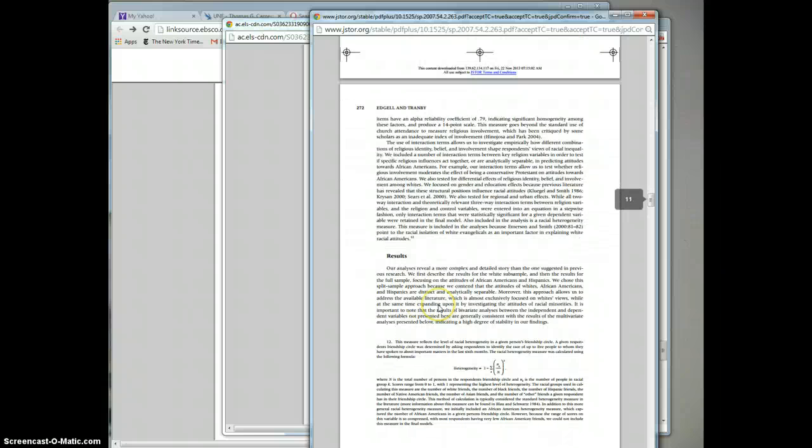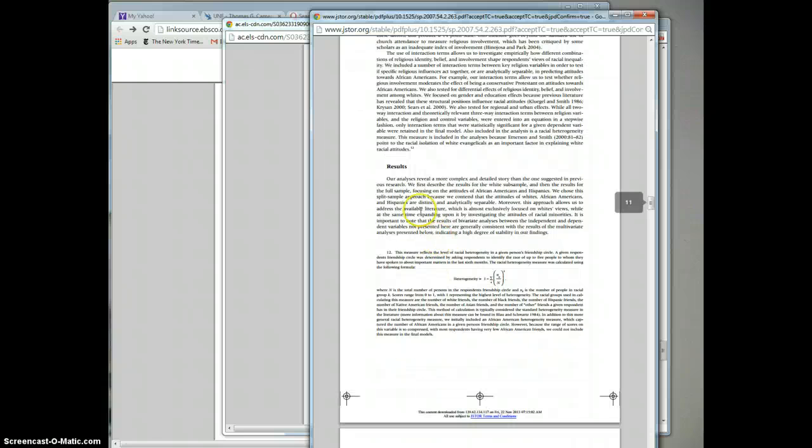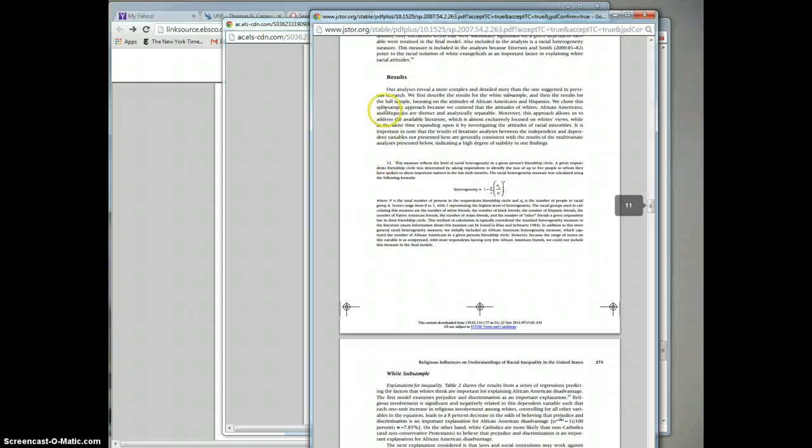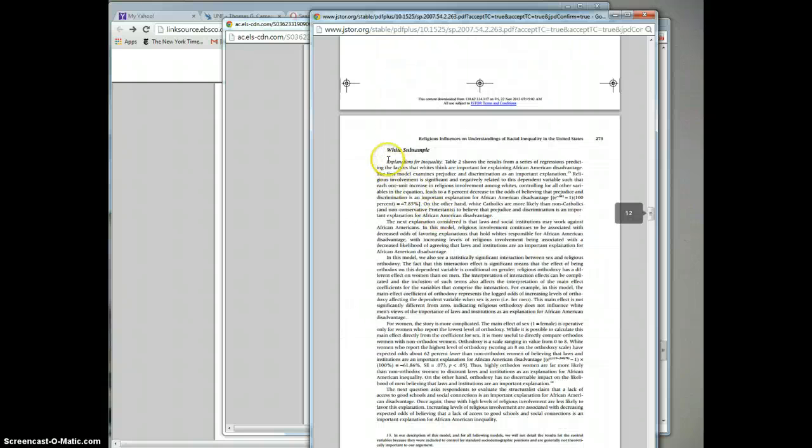And then they come to the results. Again, all this stuff about the methodology is what you need for phase 3. The results help you with your analysis for your literature review. What did they do? And then this is their results. This is what they found. This is what's important for you to understand for your literature review. This is what they found with the white subsample.